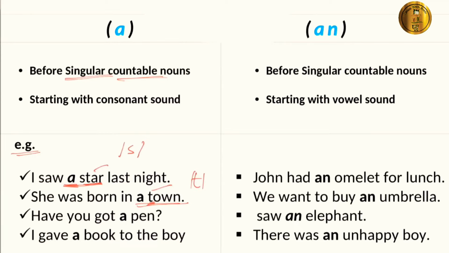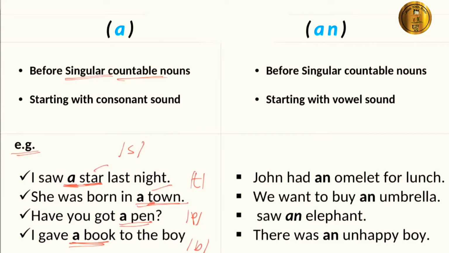Have you got a pen? So here a pen indicates one pen, whereas pen is a singular noun starting with a consonant sound p. I gave a book to the boy. So here I gave a book. Book starts with a consonant sound b, and a book indicates a singular noun.